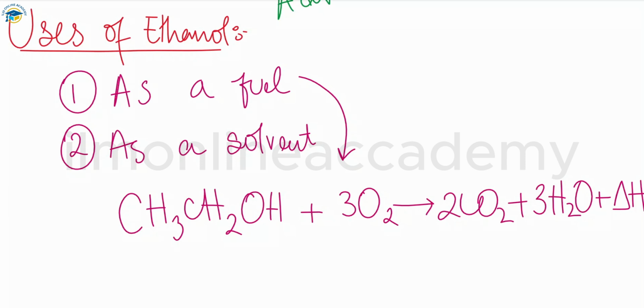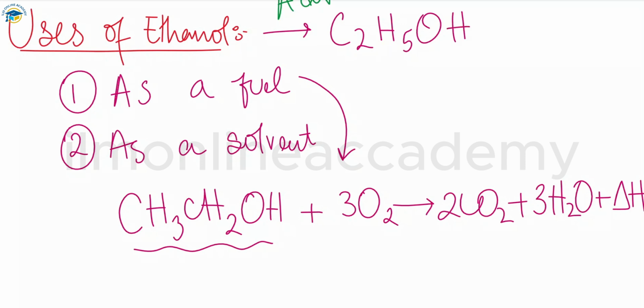Combustion reactions are exothermic reactions. A lot of heat energy is released in these reactions. So this is the structural formula for ethanol, and the molecular formula for ethanol is C2H5OH.